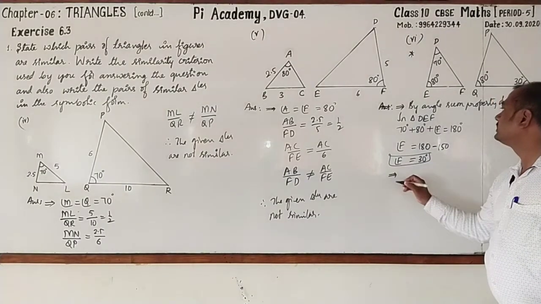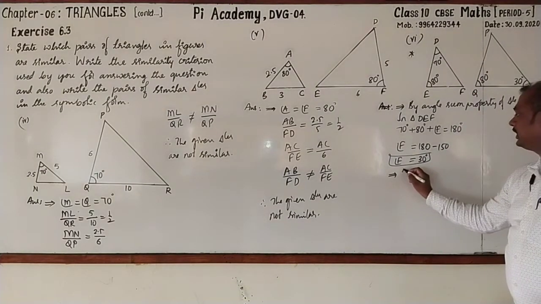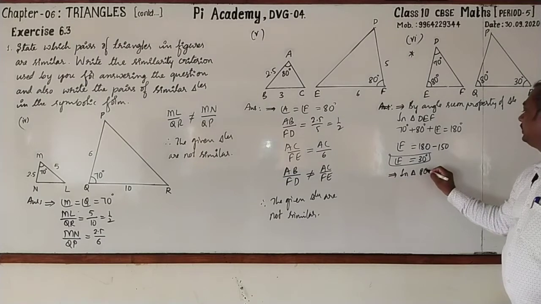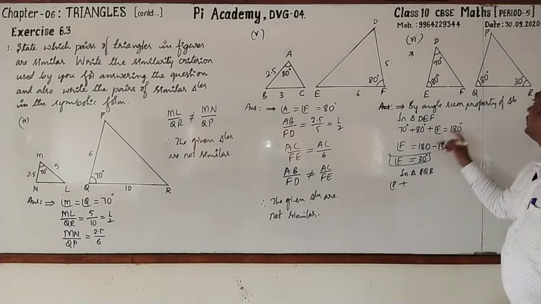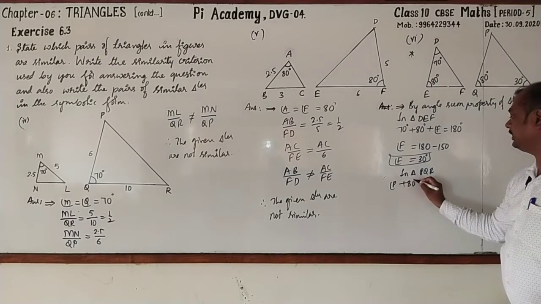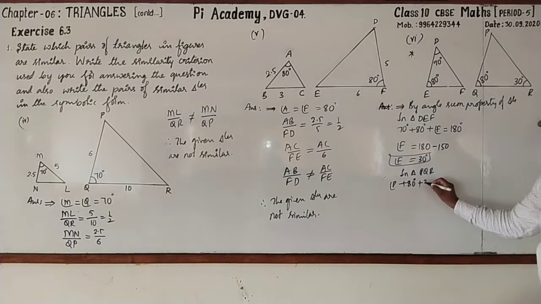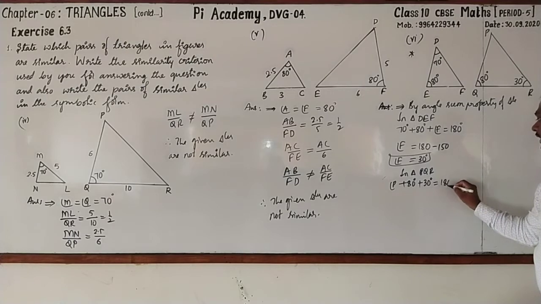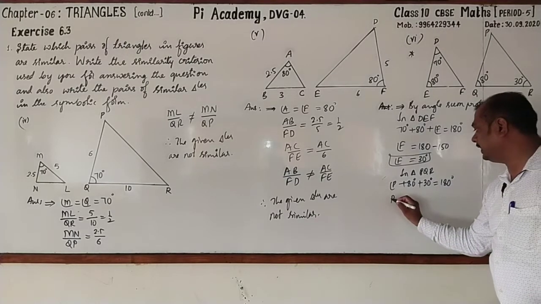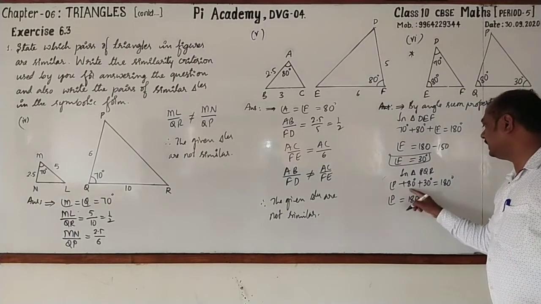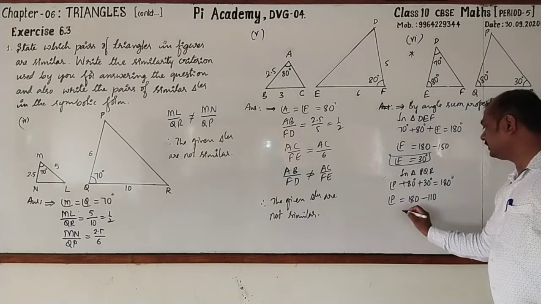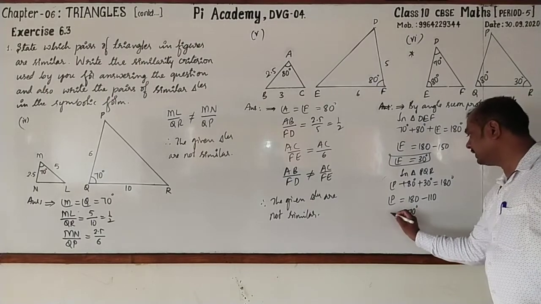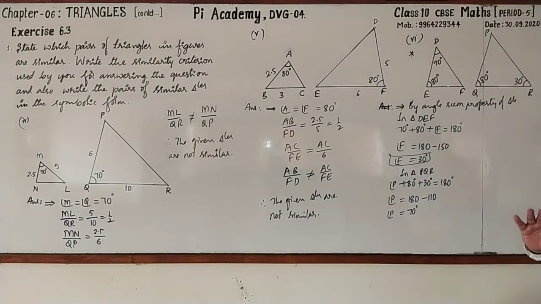Next, similarly, let me go for taking the triangle PQR. In triangle PQR, angle P is unknown, whereas Q is 80 degree plus R is 30 degree, which is equal to 180 degree. Then angle P is equal to 180 minus, 80 plus 30, 110. Transfer that to the right hand side. Minus 110 is equal to 70 degree. Angle P. Followed?